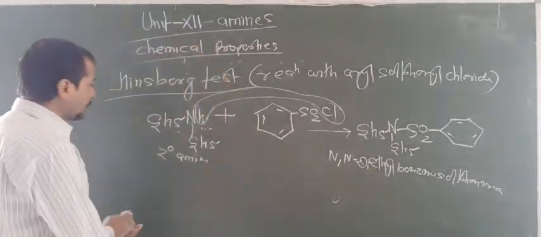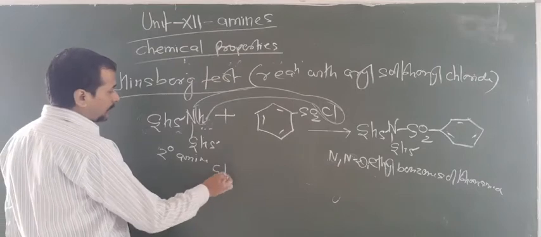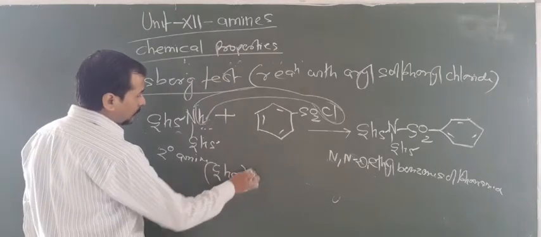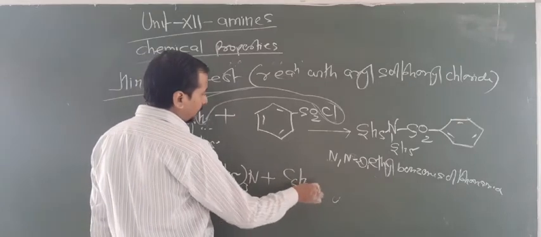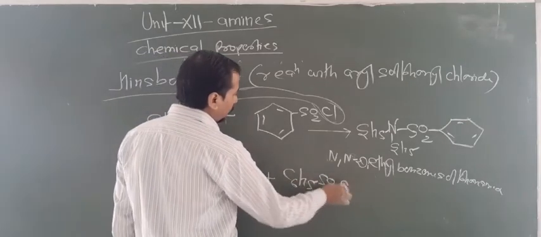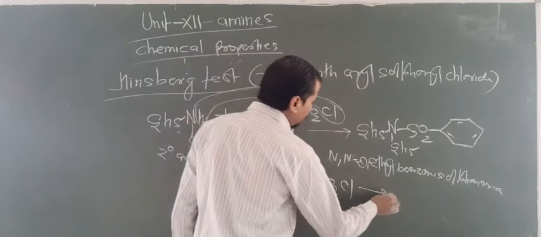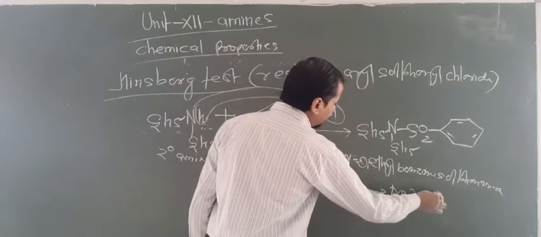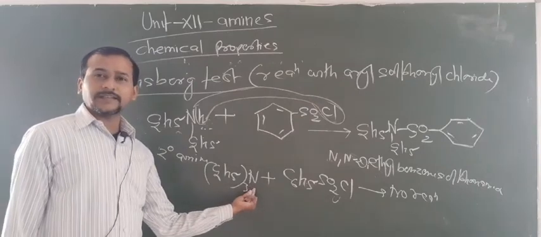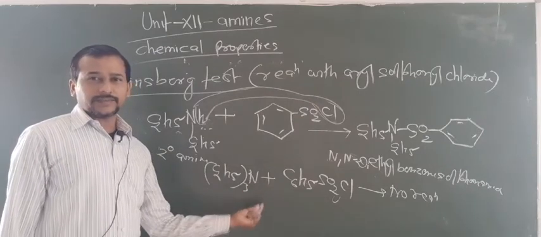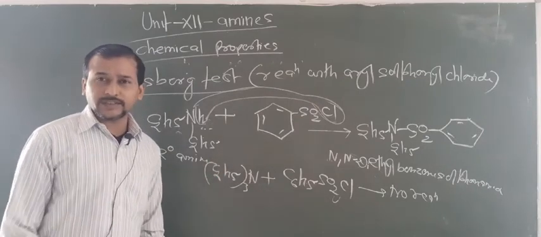Now what about 3 degree amines? When 3 degree amines react with C6H5, SO2 and Cl, you can write no reaction. This is due to the absence of H in 3 degree amines. So 3 degree amines can be differentiated from 2 degree and 1 degree amines this way.